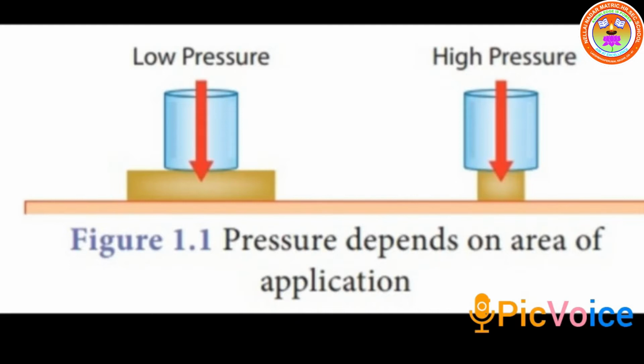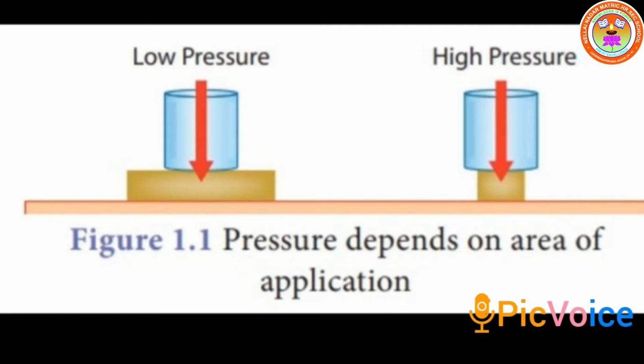Therefore, the effect of thrust depends on the area on which it acts. The effect of thrust on sand is larger while standing than while lying. The force per unit area acting on an object is called pressure. Thus, we can say thrust on a unit area is pressure.